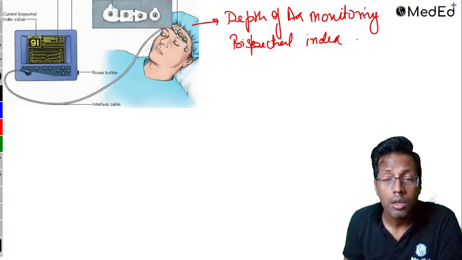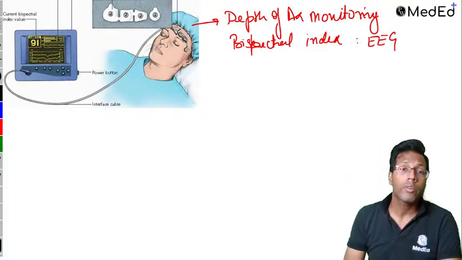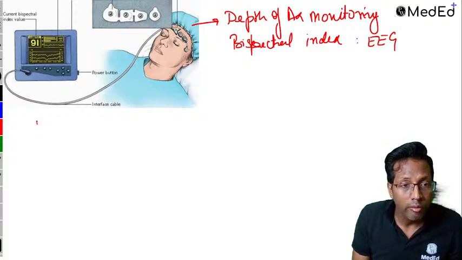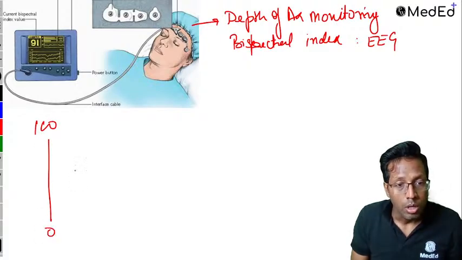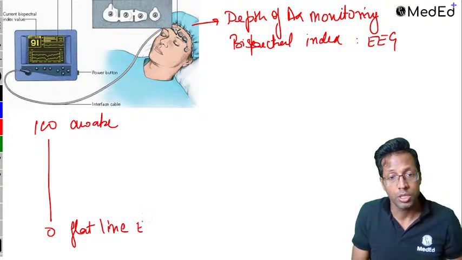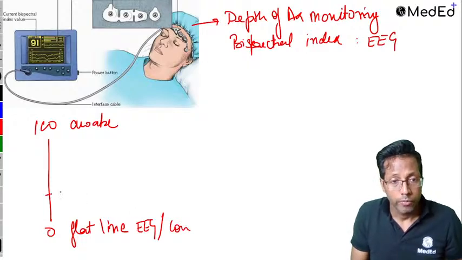How do you monitor that? By EEG, electroencephalogram. You have attached EEG electrodes on the forehead. Based on that, you get a value between 100 and 0. 100 means the patient is awake. 0 means flat line EEG, a sort of coma.